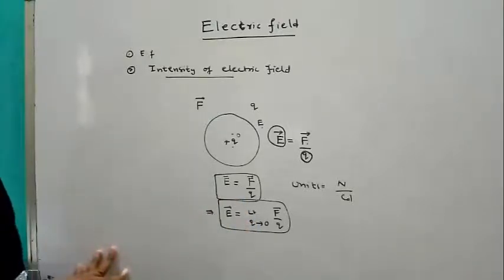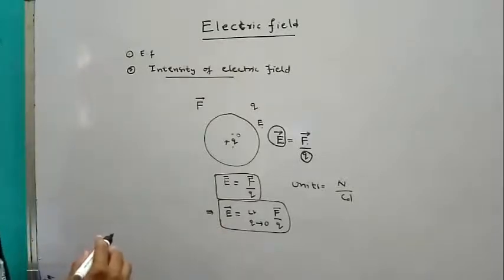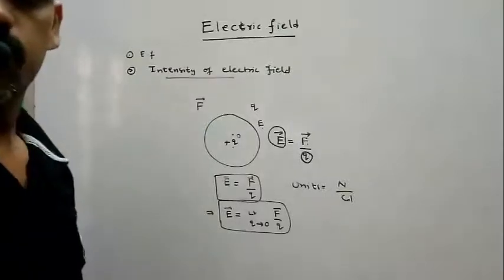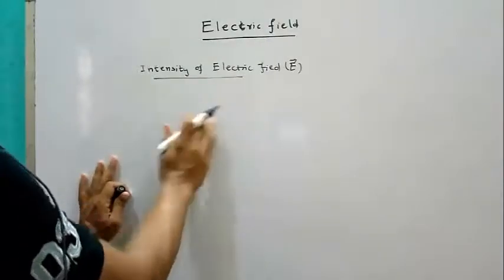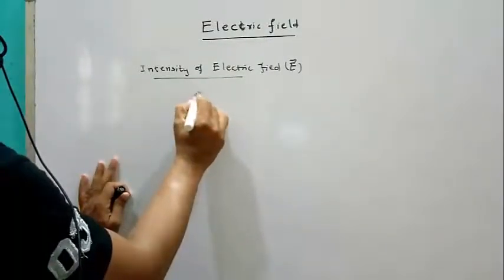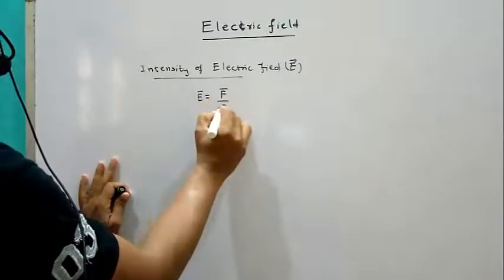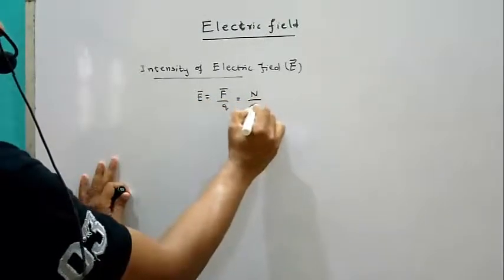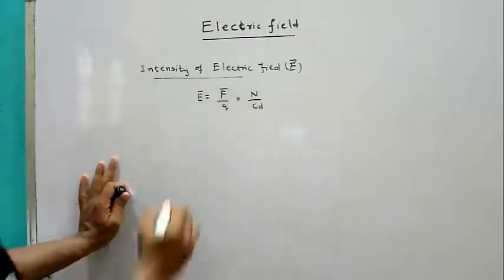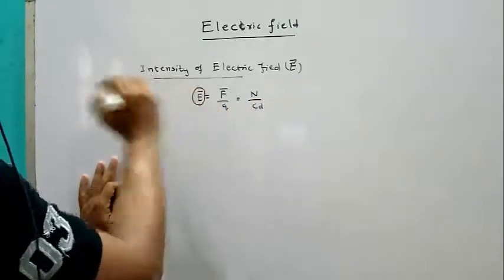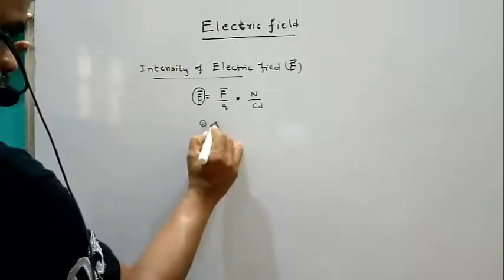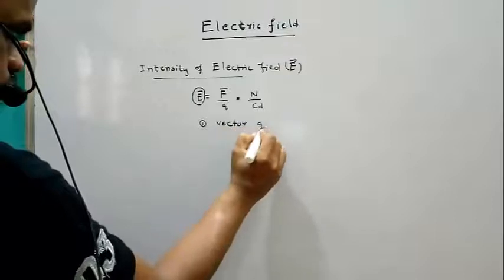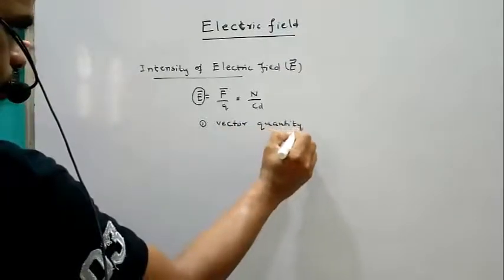So next one we discuss: intensity of electric field. Already we wrote F by Q, and the unit for this one is Newton per Coulomb. So what is the direction of intensity of electric field? First, it is a vector quantity.